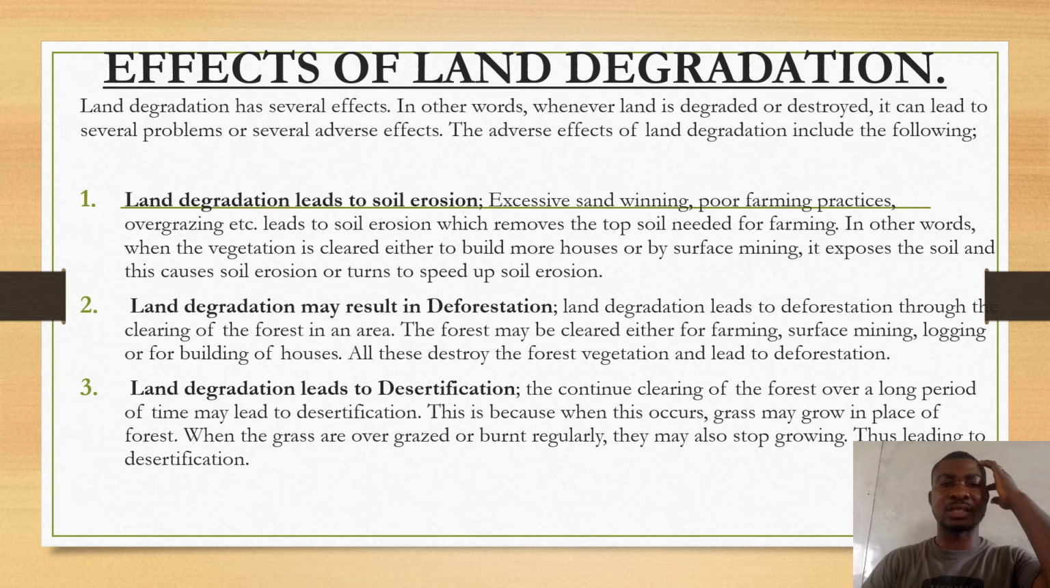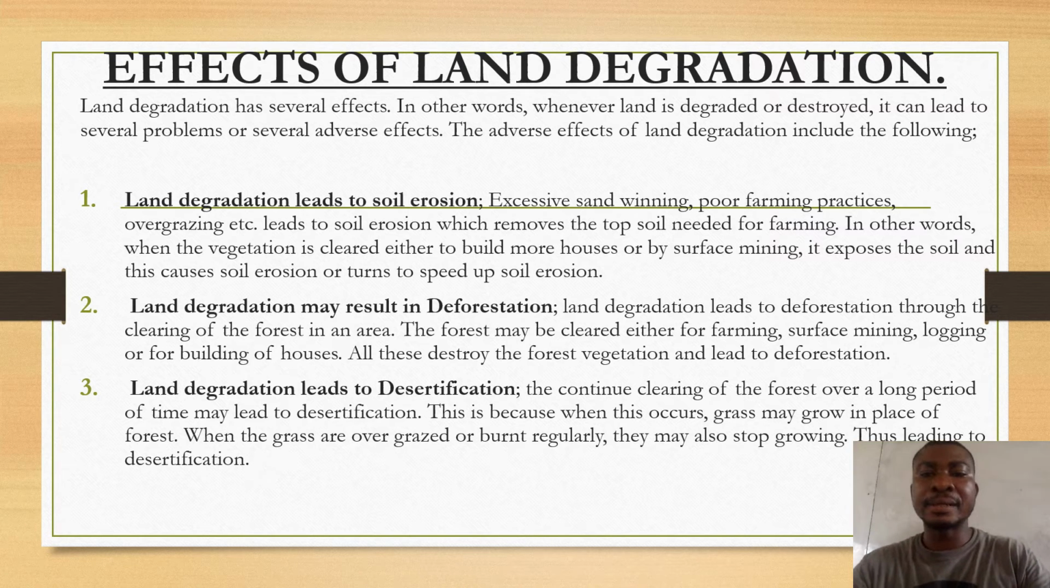These things cause deforestation because the forest may be cleared either by farming, by mining, logging, or for building of houses. The forest may be destroyed by the activities of farming, miners, and building of houses. All these activities destroy the forest vegetation and lead to deforestation.